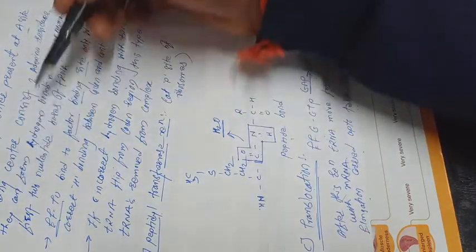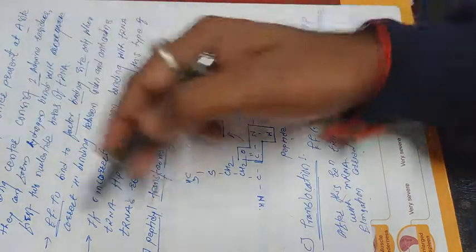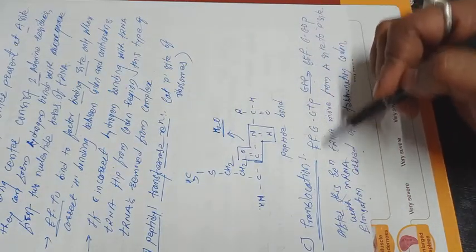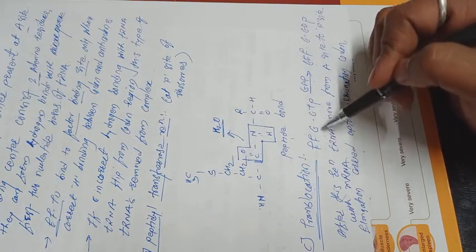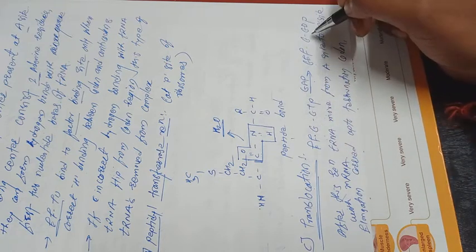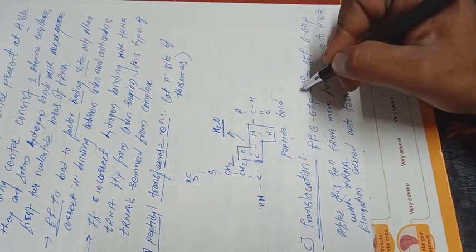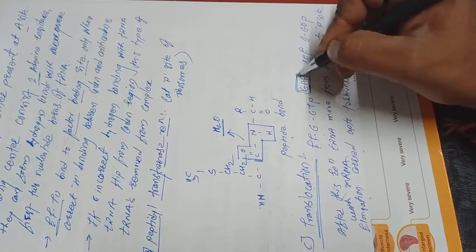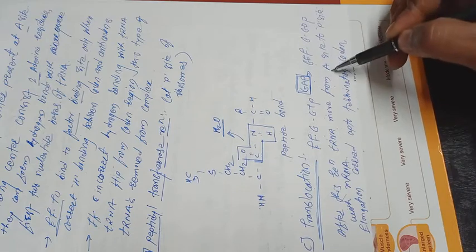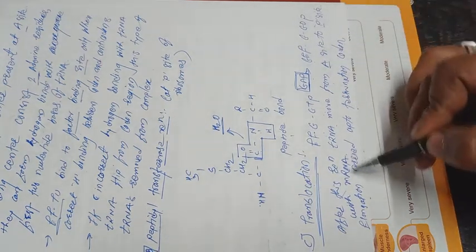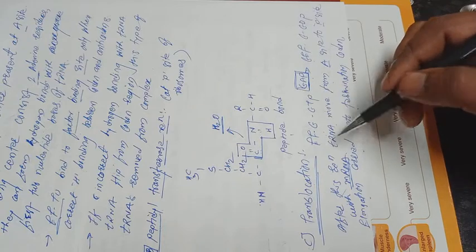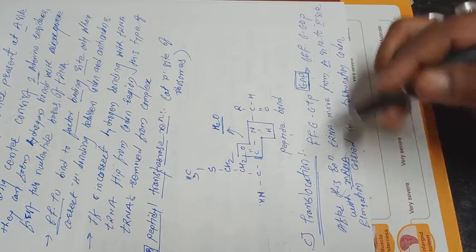Before that there is also proofreading, and after all of this process, translocation occurs when EF-G GTP gets converted into EF-G GDP with the action of GAP, the GTPase activating protein. After this reaction the tRNA moves from the A site to the P site with the mRNA of that aminoacyl tRNA, and the process continues.